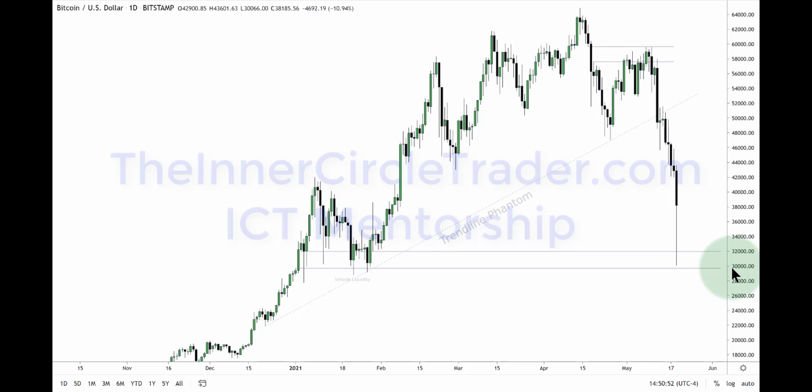And I never seen anything past 62,000. And that's why I didn't have any higher objectives. I didn't call for anything higher. It was 52,000 and 62,000, and we went just a little bit above it, but then broke down. I find that fascinating because all I did was use classic market structure and simple expansion targets on fib. That's all it was. There was no real science behind me calling out 62. It just means that was the next logical level for an expansion, and nothing else mattered to me beyond that, because it would be just guessing, and I would build the case around any higher level on just conjecture alone.